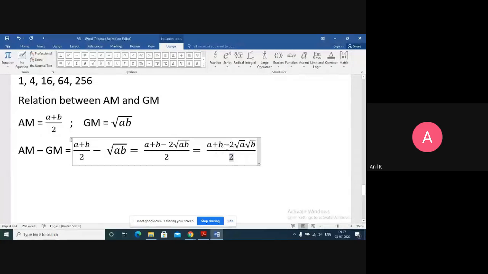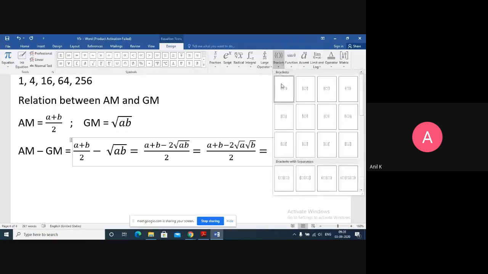So is this in the form of something like a square plus b square minus 2ab? But you may have doubts, I don't have a square or b square. Yes, we don't have it till now, but we can have it now. Let's see how it will be changed. Any idea? If no idea, then we'll give the idea.